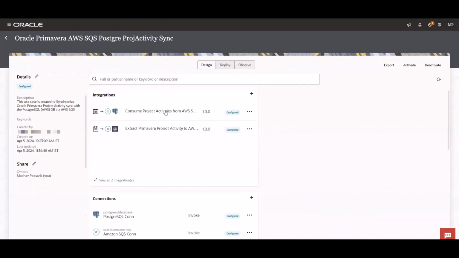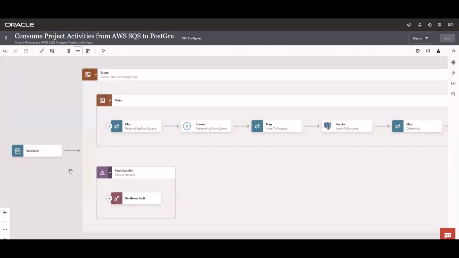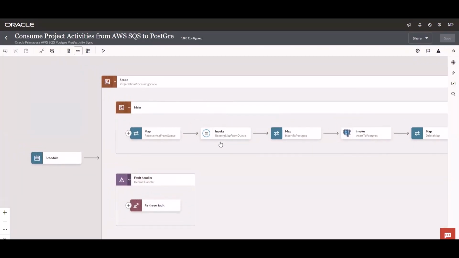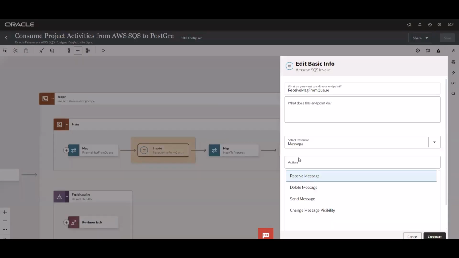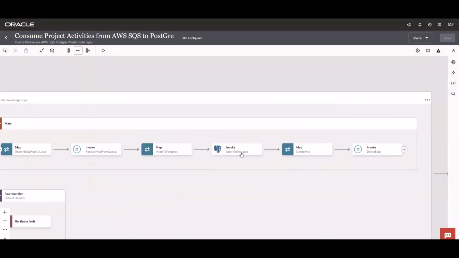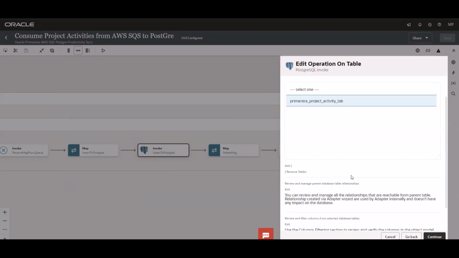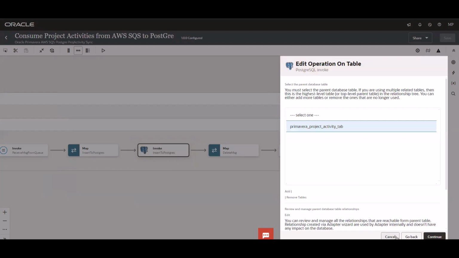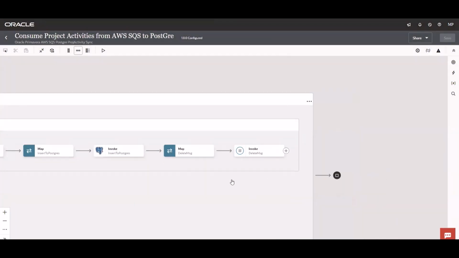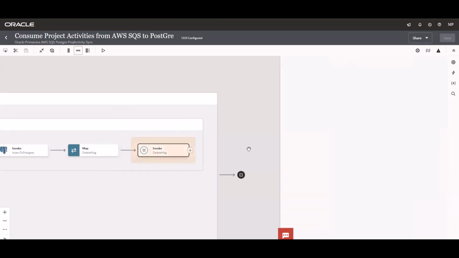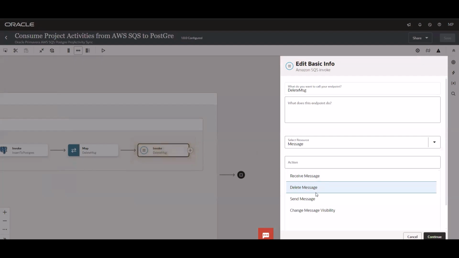Let us go into the other integration. As you know, this is also a schedule-based integration. Here we are using the SQS adapter to receive the message. In the previous one, we sent the message. So I have selected the receive message action over here in the message resource, and I'm invoking the PostgreDB. I'm inserting the data into the PostgreDB here. I've selected the table. It is more or less similar to other database adapters, and then posted the message. And as I mentioned, after I post the message successfully into the PostgreDB, I'm invoking one more SQS action to delete the message from the queue.